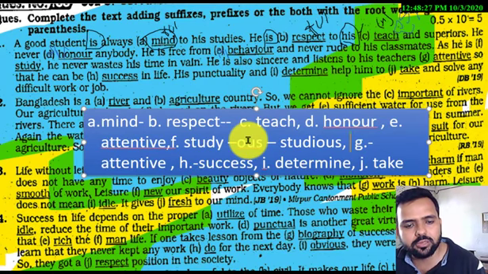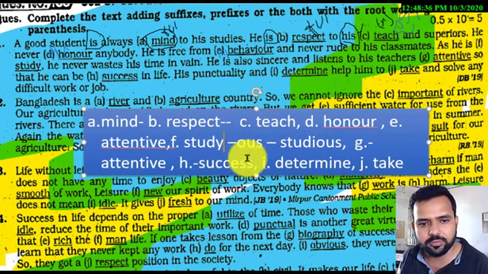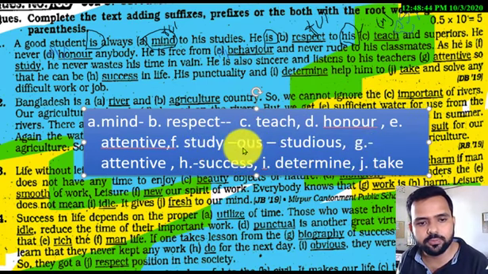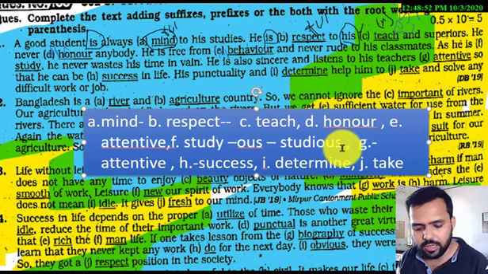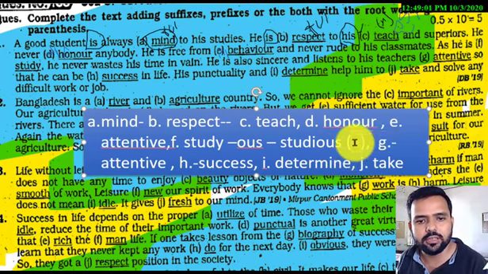So he is very attentive. That's why he reads a lot. So he is studious. It's an adjective. At first study was a noun. After a noun, if you add ous, you can change it into an adjective. So the new word is going to be studious, that is an adjective. I have written here A, which means adjective. So the answer here is he is studious.